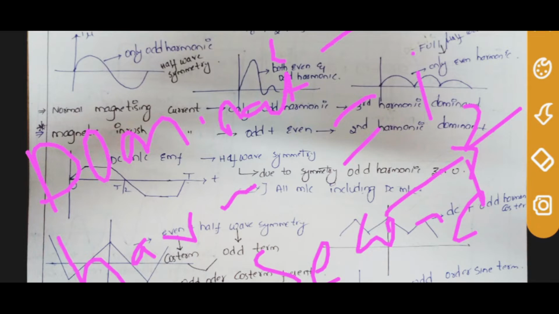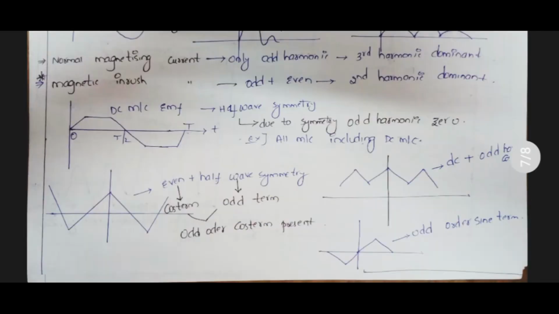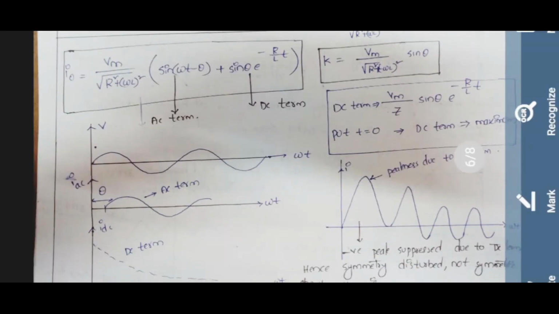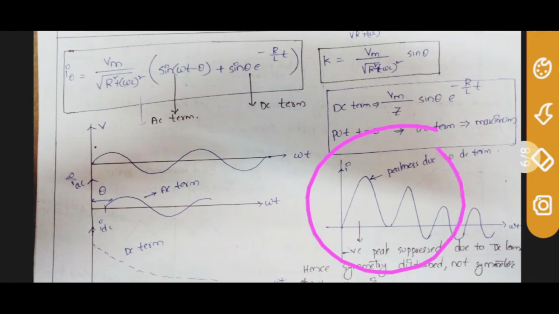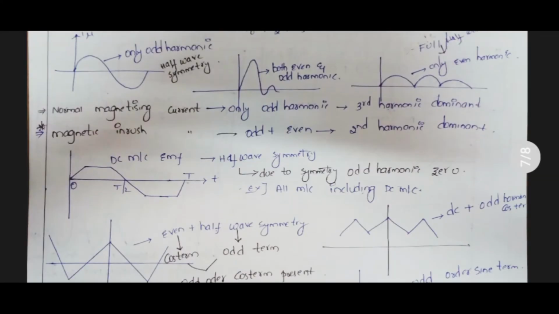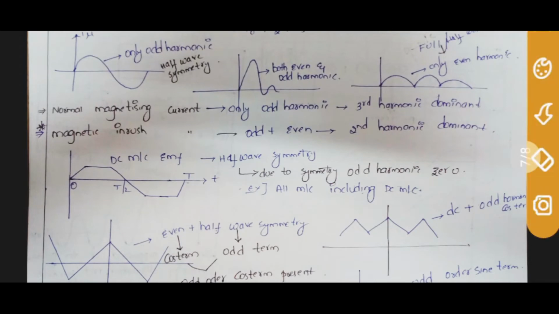Without mathematical proof, I am going to give some conclusion. This can be proved by using Fourier series on this curve, that is finding an, bn. You can finally say second harmonic is dominant. But using the shortcut tricks which you have learned in Fourier series, I am giving some conclusion.